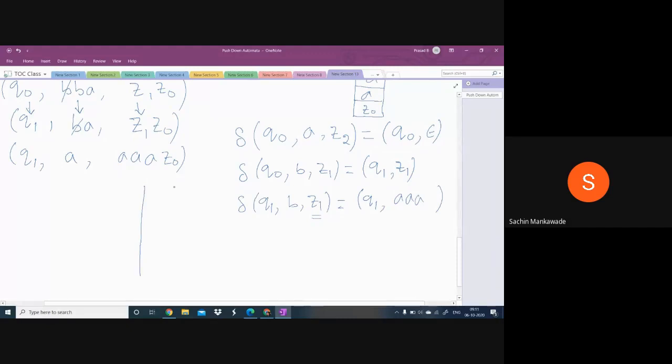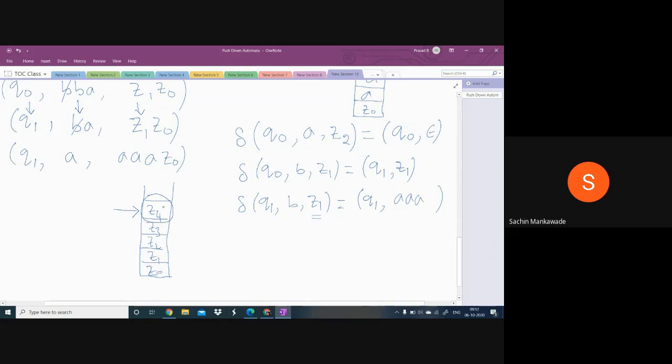Suppose these are the symbols in the stack. At present, Z4 is the topmost symbol. This symbol only will be taken by the PDA, and when Z4 is there, it cannot take any of these symbols.